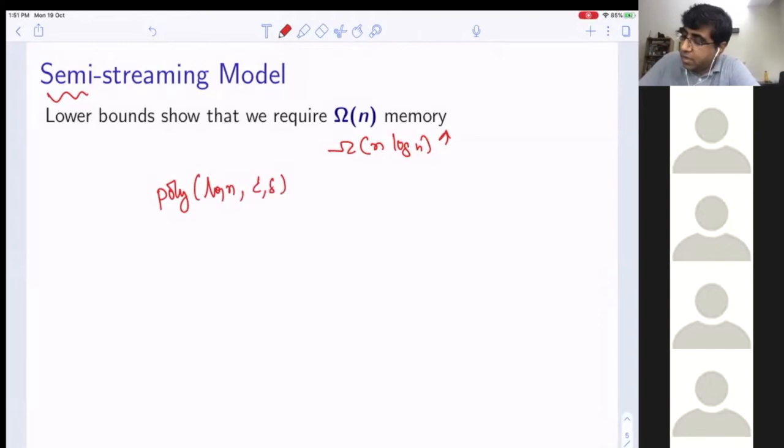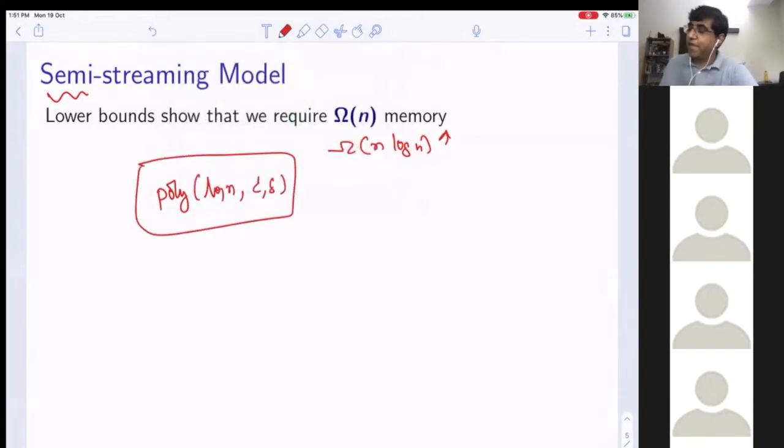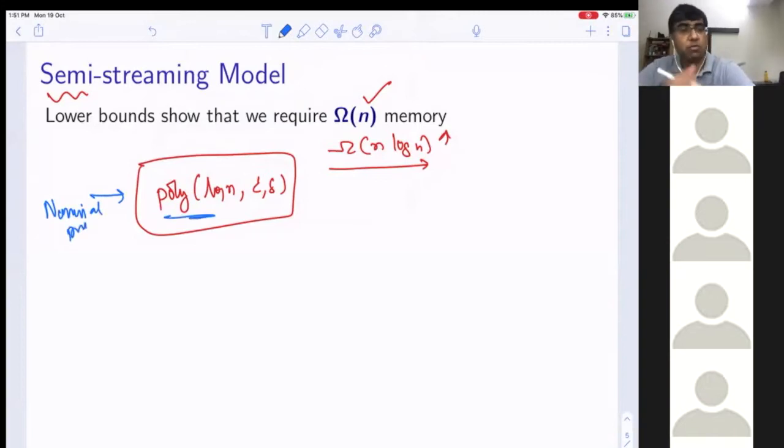But now that we are faced with these lower bounds for most graph problems, that you need omega n memory bits, in fact omega n log n bits, it's natural that we relax this condition. The polylog n space requirement was a good assumption for numerical problems, but it is not a good assumption if we want non-trivial algorithms.